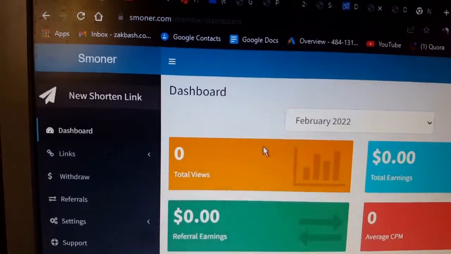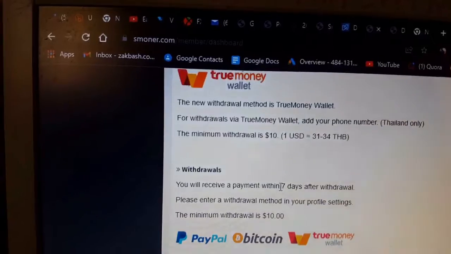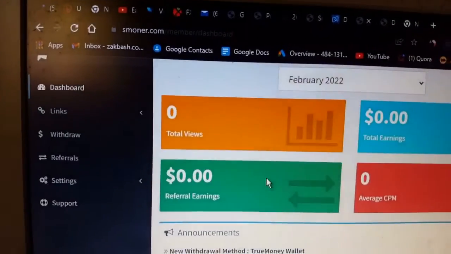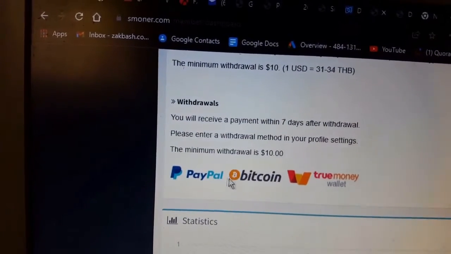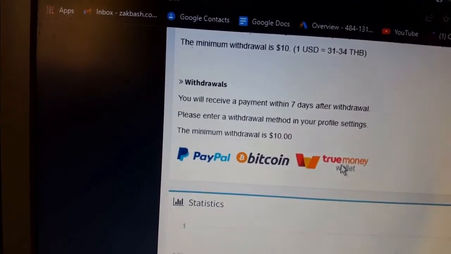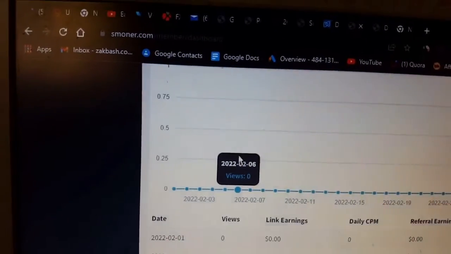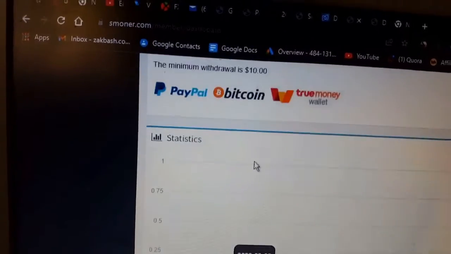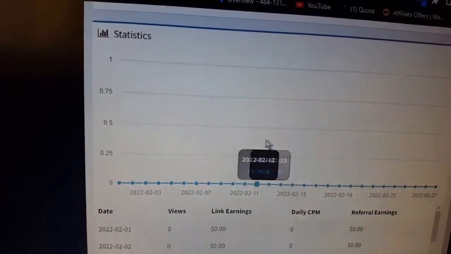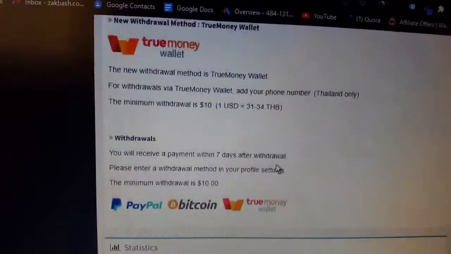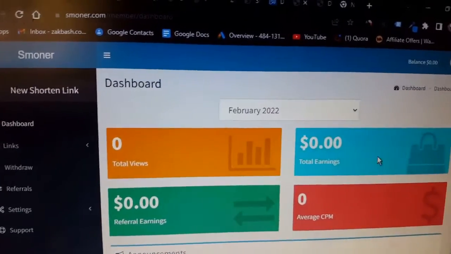Before that, I'm going to show you something real quick. This is a very simple and beautiful user interface, and to withdraw your money you can use PayPal, Bitcoin, or other methods. That's why I say you need a PayPal account. We have started sales, so if you commit to doing these things, you're going to see changes in here. This is a brand new account, that's why you see zeros here.